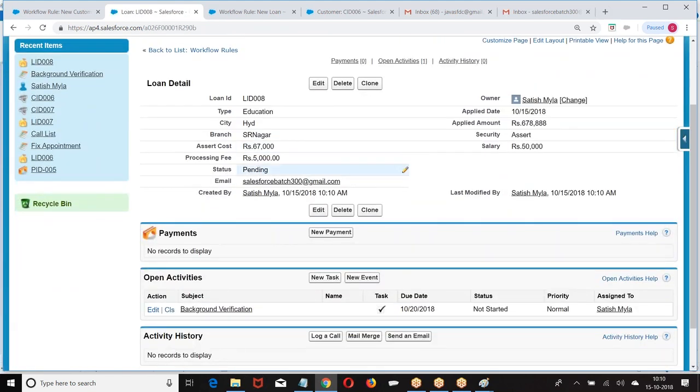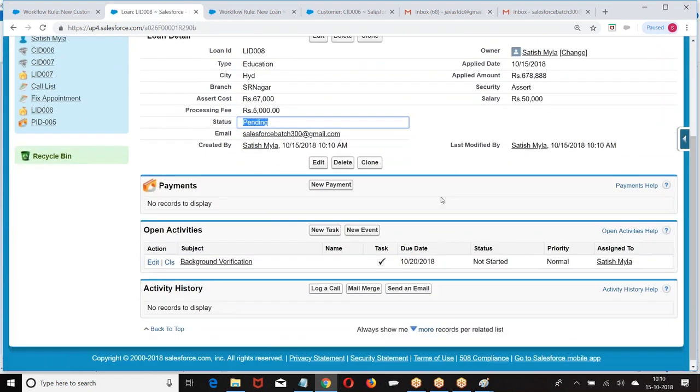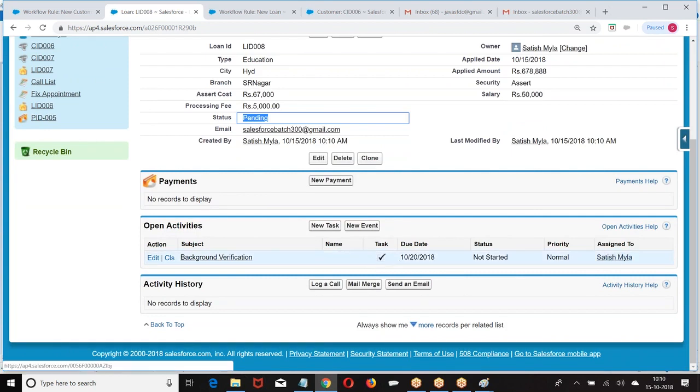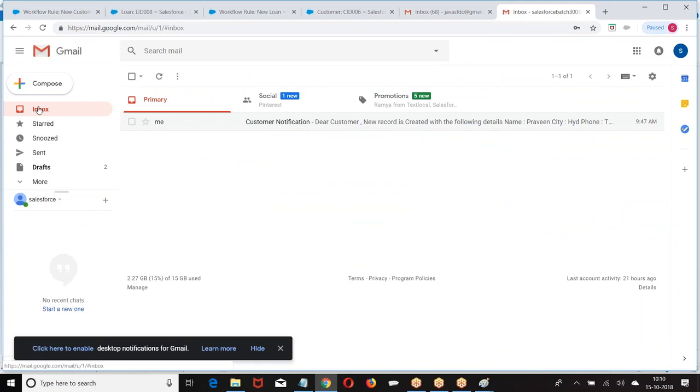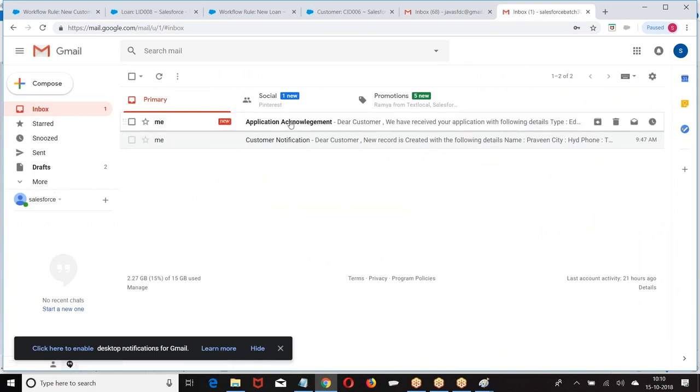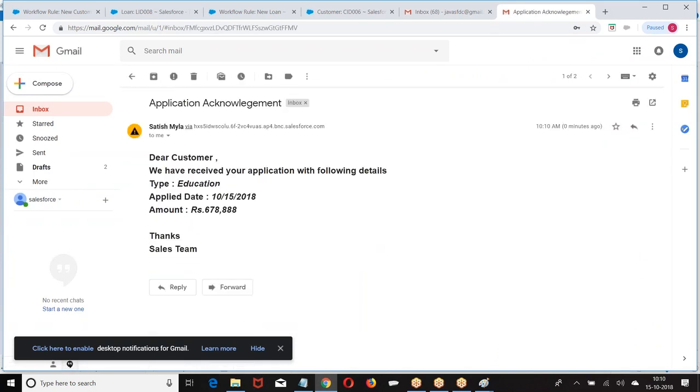Then I have created. Status is modified as pending. Task is assigned to Satish because Satish is the owner of the record. At the same time, application acknowledgement: Dear customer, you have received type education, applied date, applied amount. Right, boss? This is what?